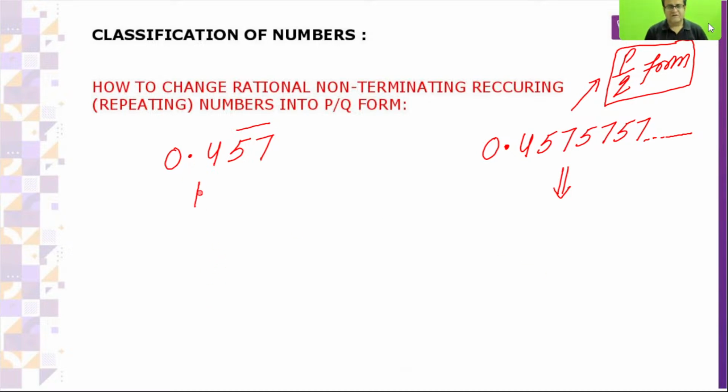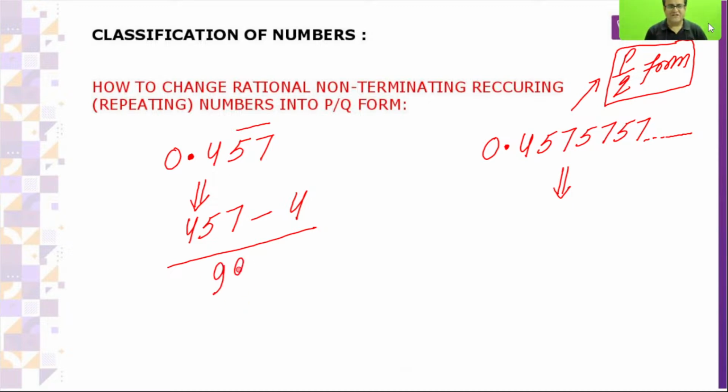Now, how to change into P by Q form? First of all, take the value after the decimal completely, which is 457, minus the value which is not repeating. I'm talking about after the decimal, not before. Divide by: how many digits are repeating? Only 2 digits, so 2 times 9.